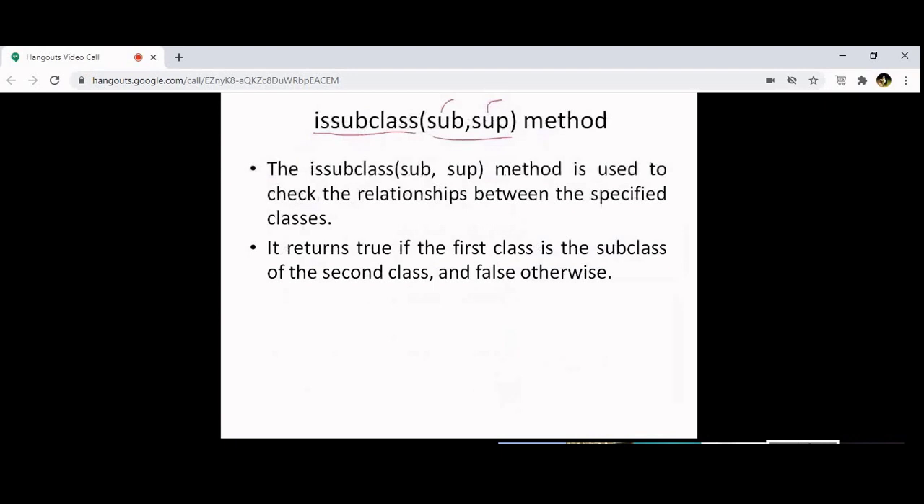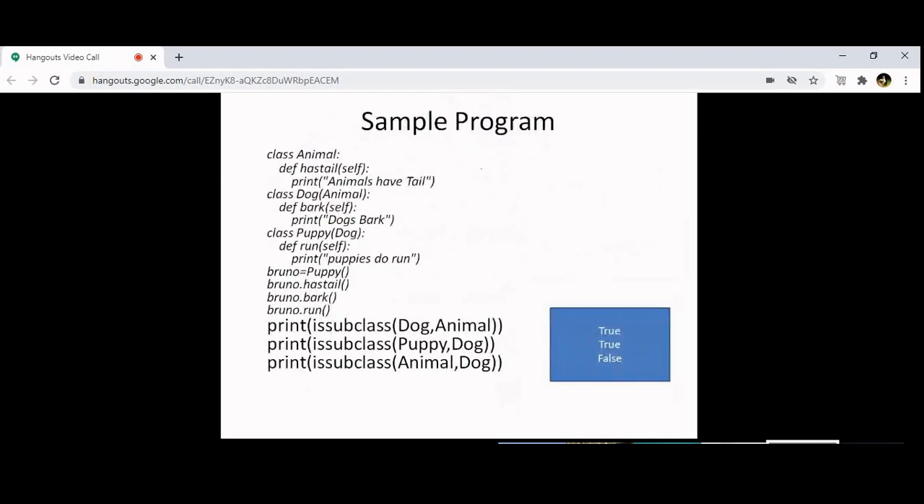Okay. So you take down this program, then you will understand this. What is the meaning of this method? You take down this entire program, the old program only, but what you have to do is just add these 3 lines at the end. Once I explain this, you'll be able to understand what this issubclass method is.